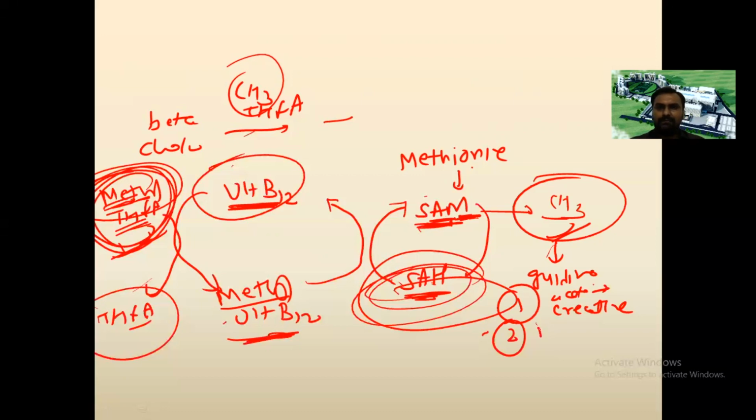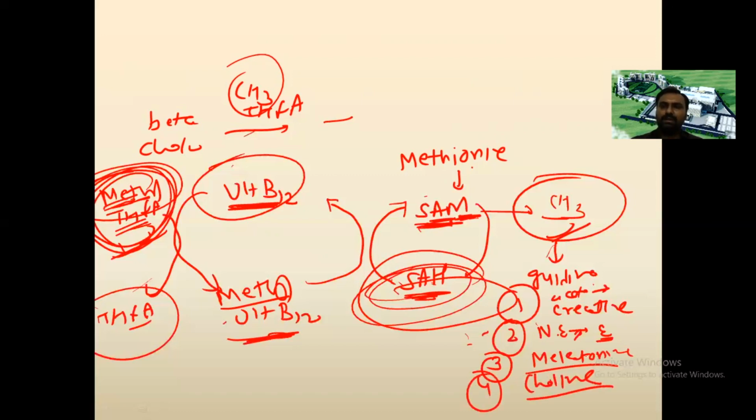Then another is the conversion of norepinephrine to epinephrine. One methyl group is added to norepinephrine and it is converted to epinephrine, which is called adrenaline. Third is the formation of melatonin from acetyl serotonin; if a methyl group is added, it is called melatonin. Then there is the formation of choline from ethanolamine. All these are very important roles of transmethylation reactions, where one carbon metabolism is helpful.